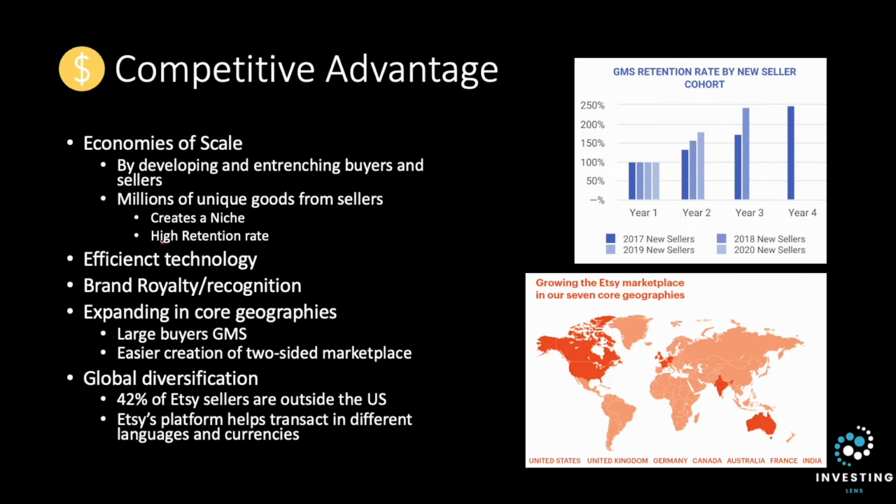Fourthly, a key strategic advantage that I personally really like about Etsy is their expansions in core geographies, where there is a large GMS and where it is easier to get established. This shows focus and sticking to a working business plan, and it allows Etsy to focus on advertising effectively. Finally, Etsy is a very geographically diversified company where 42% of Etsy sellers are outside the US, allowing Etsy to expand in those core geographies more easily.